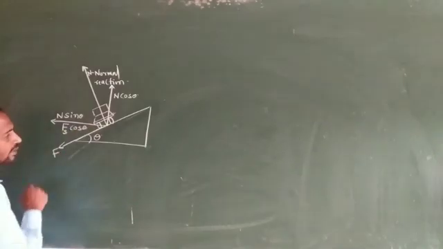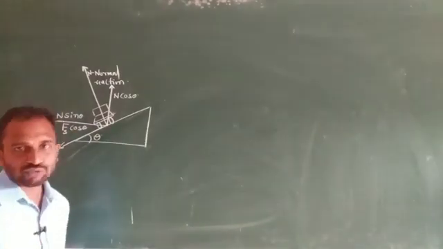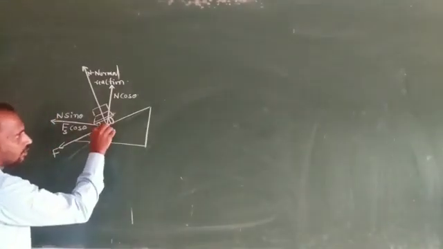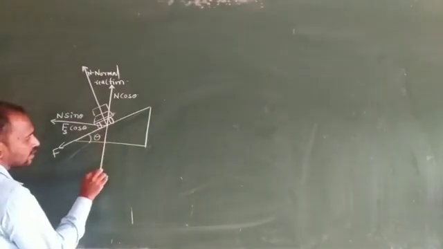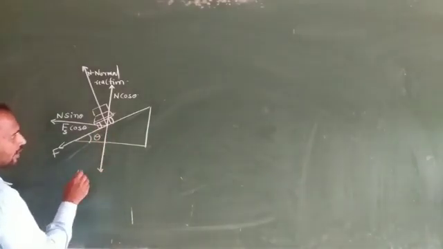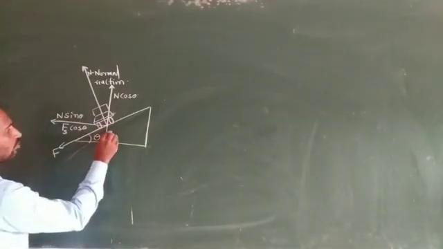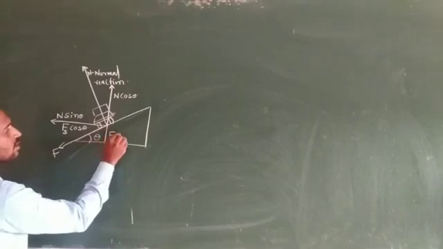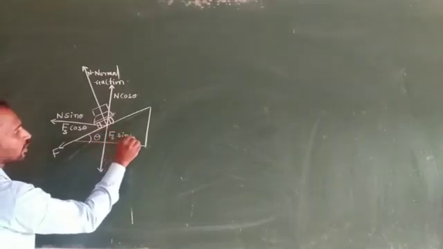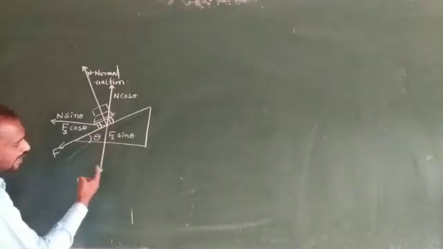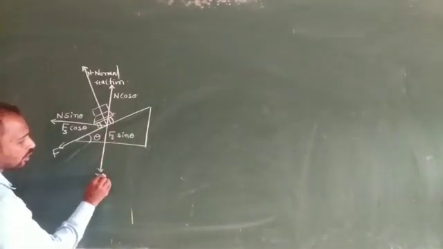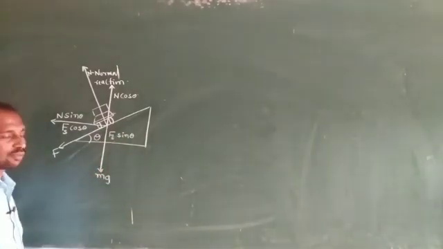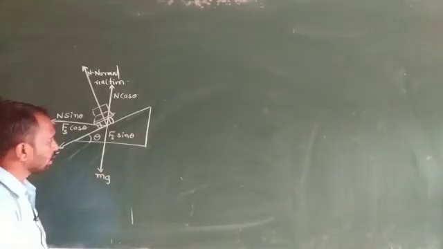Why do we consider Fs here? Because of static friction. And along the y-axis we consider another component. This component we consider as Fs sin theta. Okay, so in this direction we consider the weight of the car. So this one is mg. mg is the weight of the car.